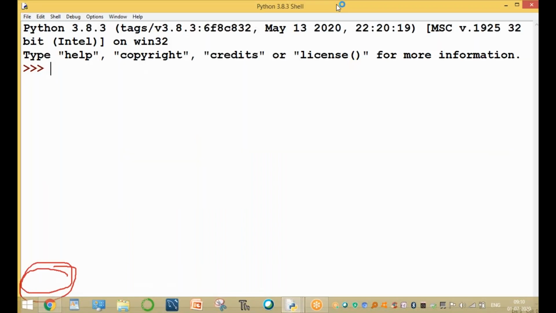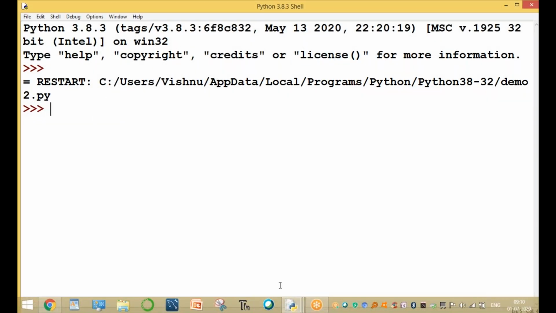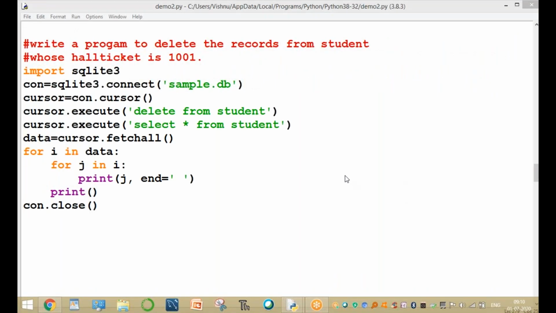Run this program once again. Data is completed. These are the important commands for database programming: insert, delete, update, select, alter and drop.